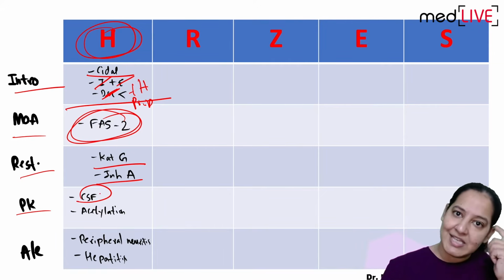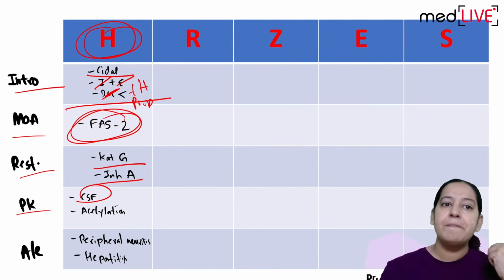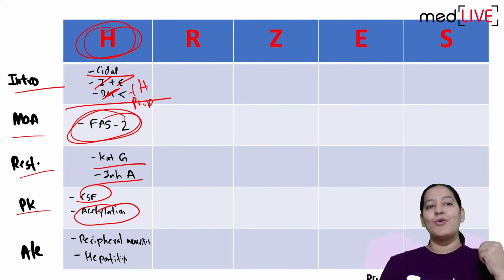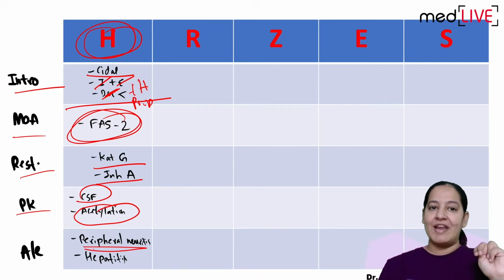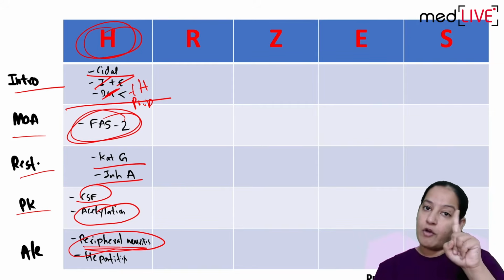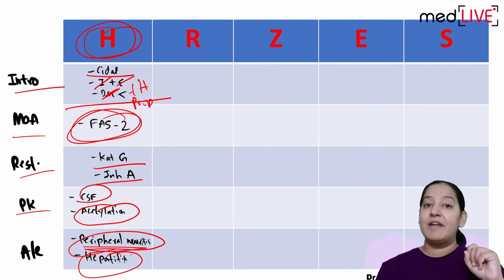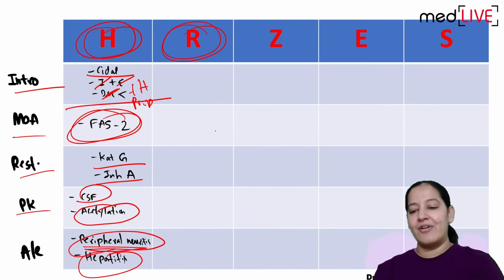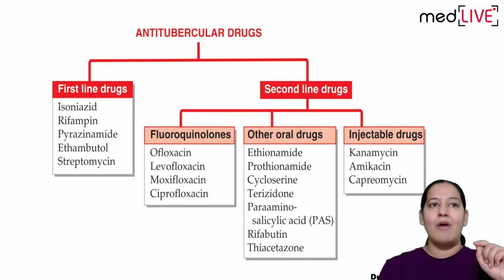Pharmacokinetics: it goes into the CSF. That's why it can be given in meningeal TB. And it is metabolized by acetylation. Very important MCQ: two adverse effects are important. It shows peripheral neuritis, that's why it is always given along with vitamin B6. And it causes hepatitis, but it is reversible. Coming to the second drug, R, rifampicin. So the first is done.